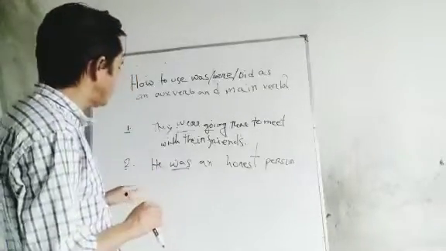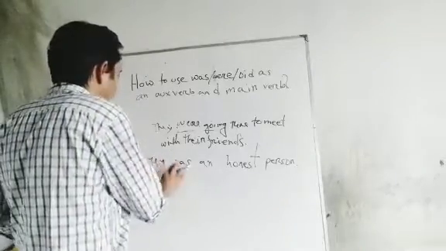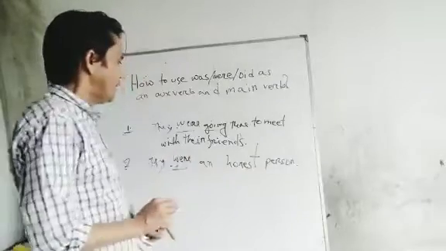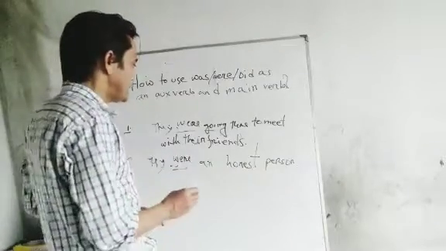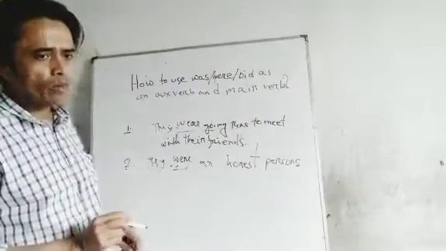Secondly, I want to tell again: they were, not was, honest persons. They were honest persons.